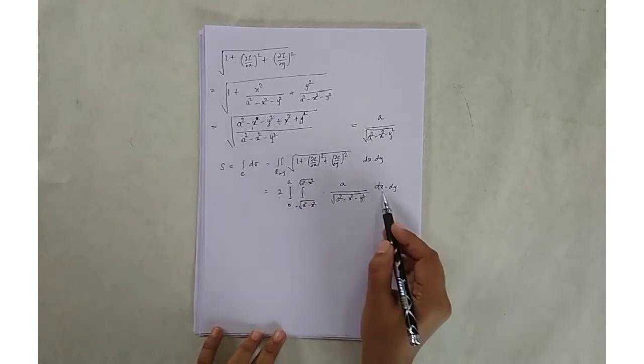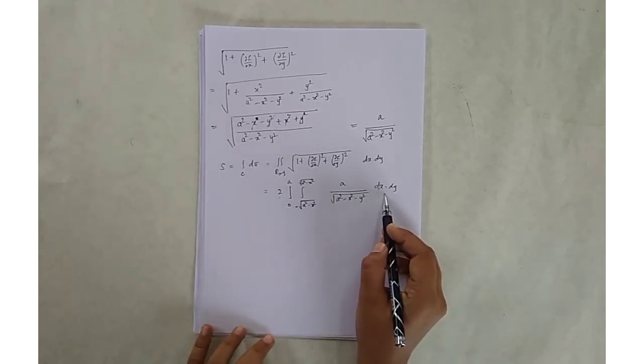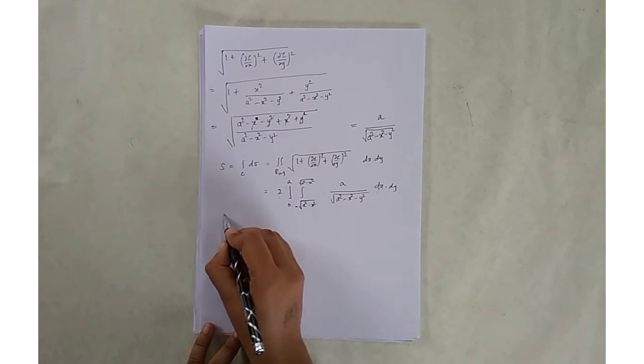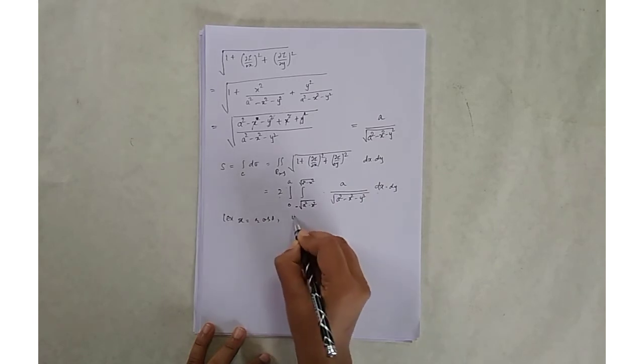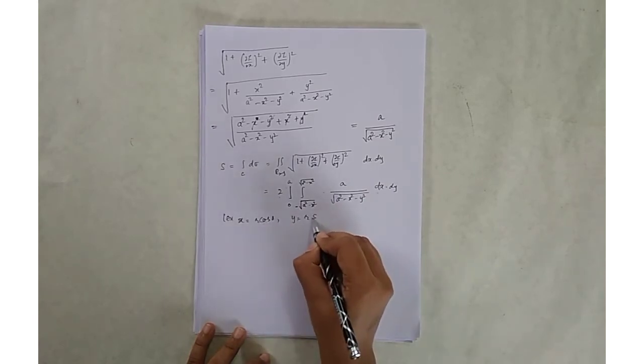Here my integration is in x and y. So let x is equal to r cos theta and y is equal to r sin theta.